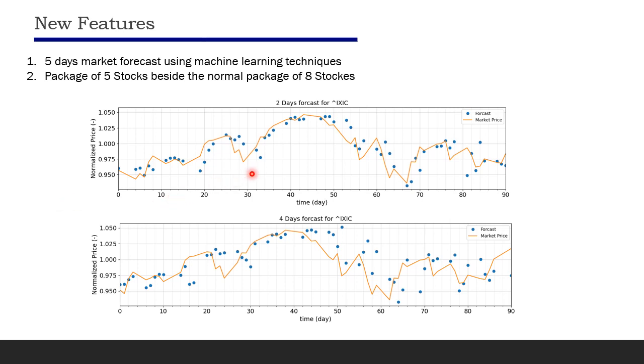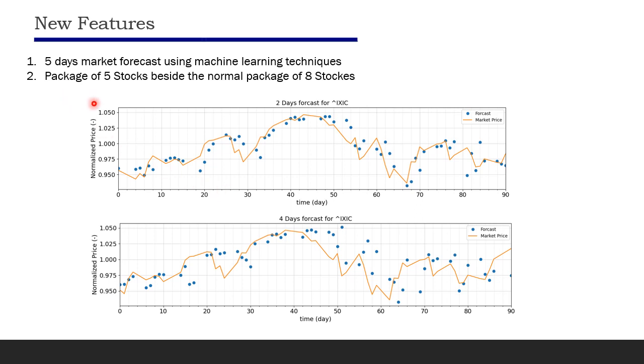These dot points show the market forecast, and the red curve shows the price changes during these 90 days. Here you can see the 2 days forecast and 4 days forecast. As you see, this method is not always able to predict the behavior of the market, because the market behaves according to new news rather than similar conditions in the past.